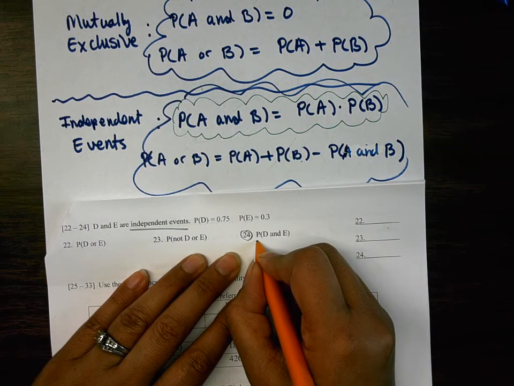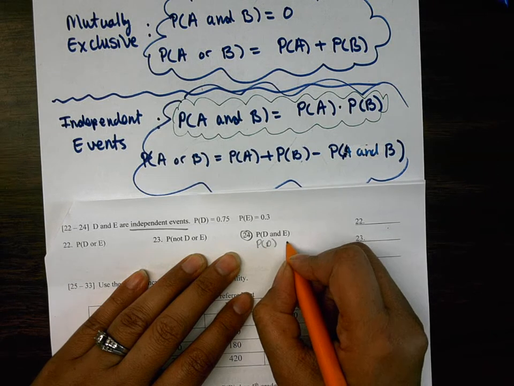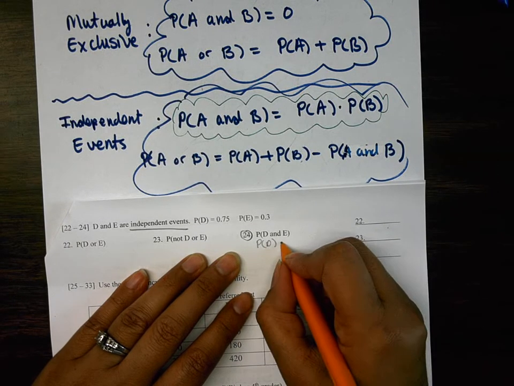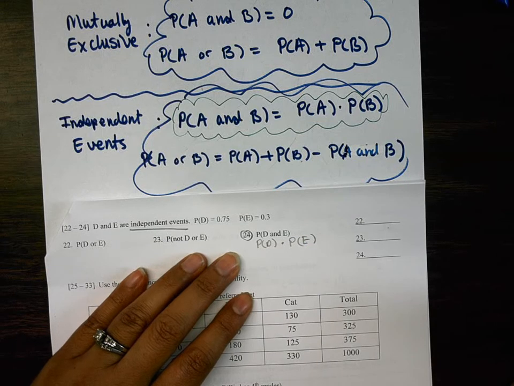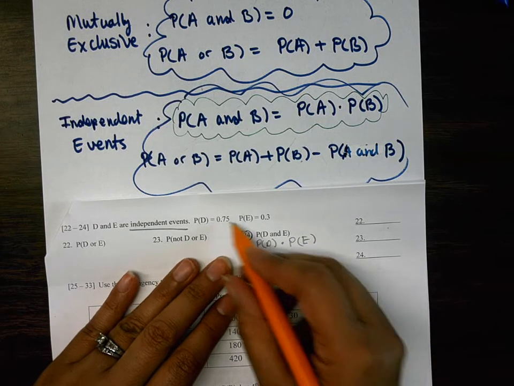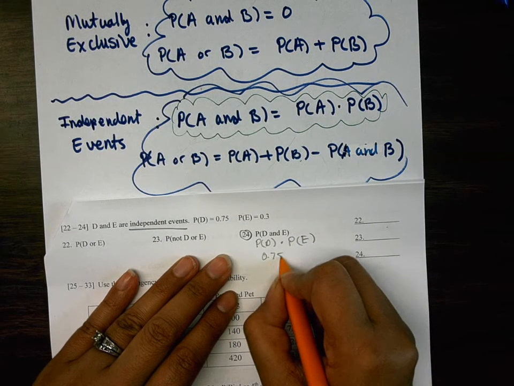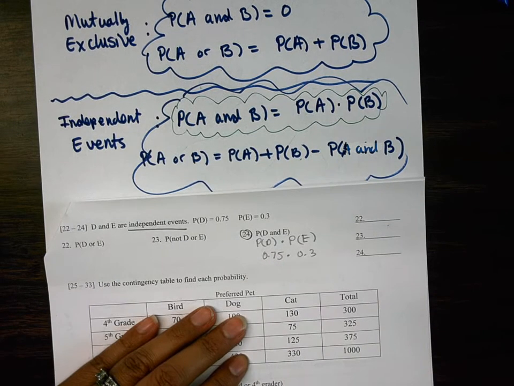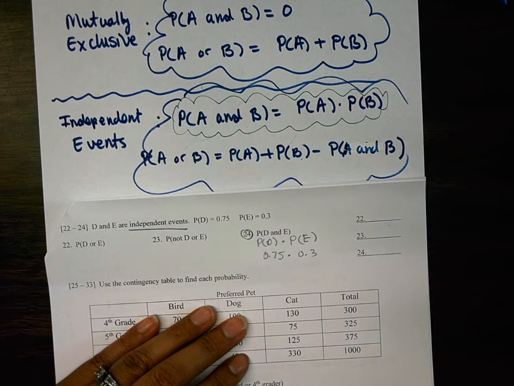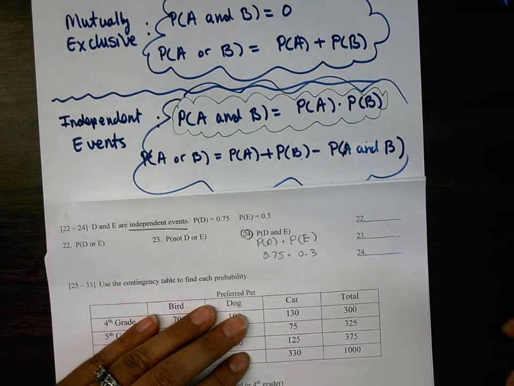Because it's independent events. It's independent, not mutually exclusive. P of D times P of E. What's P of D? 0.75. Times what's P of E? 0.3. All right, so you plug that in your calculator. What do you get? 0.225.